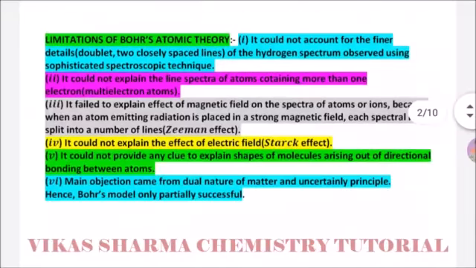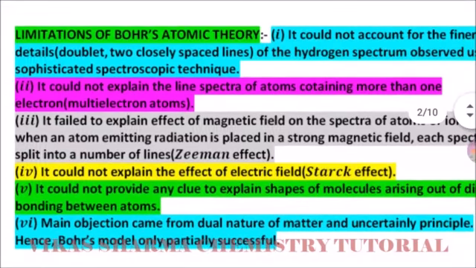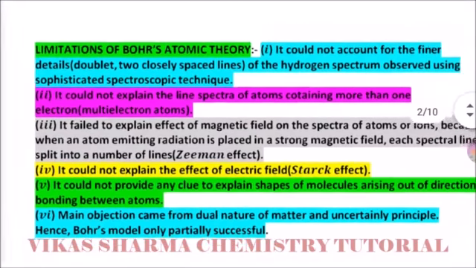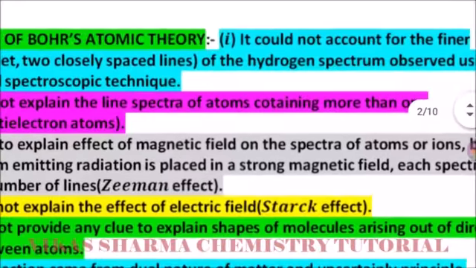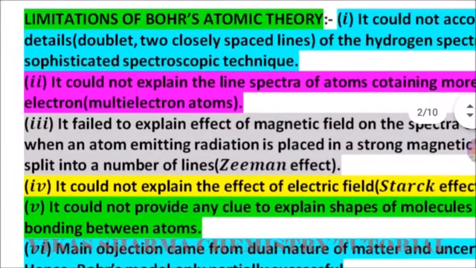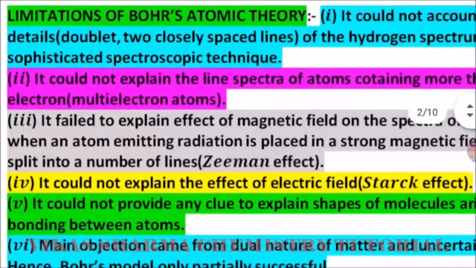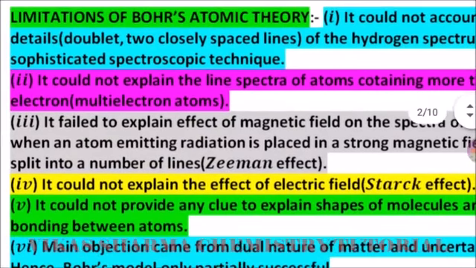So let me start the topic. The question is: limitations of Bohr's atomic theory. The Bohr's atomic theory could not account for the finer details developed, the too closely spaced lines of the hydrogen spectrum observed using sophisticated spectroscopic techniques.